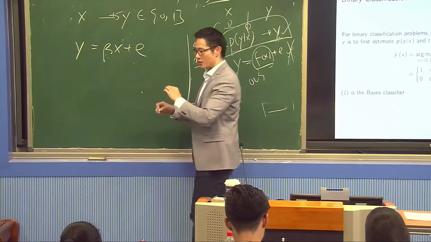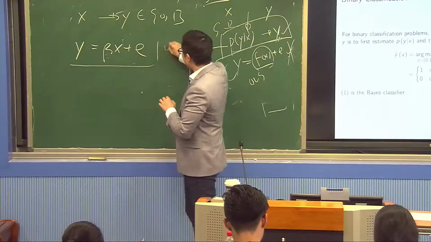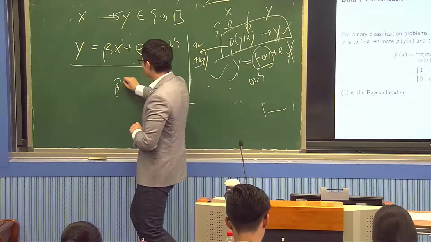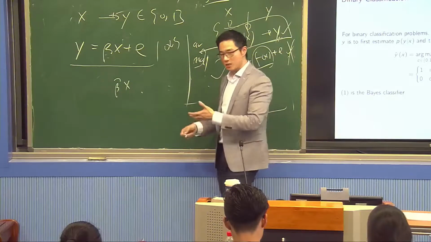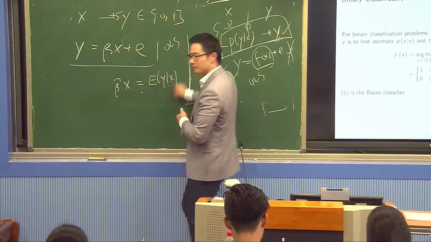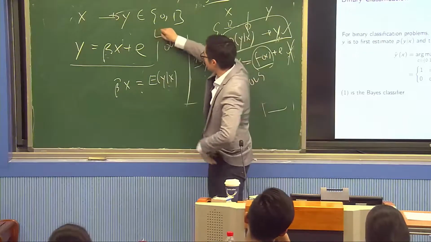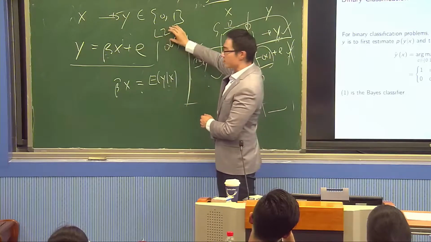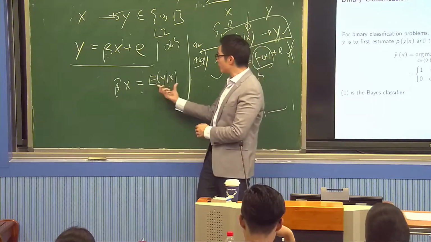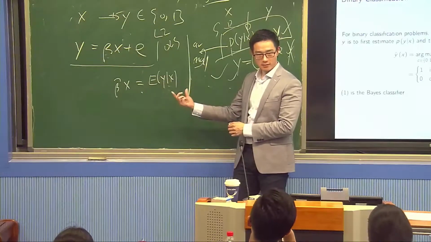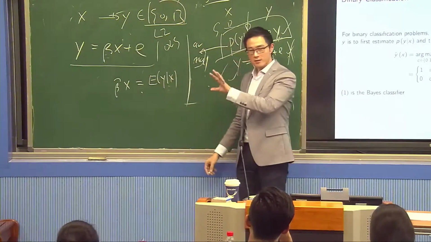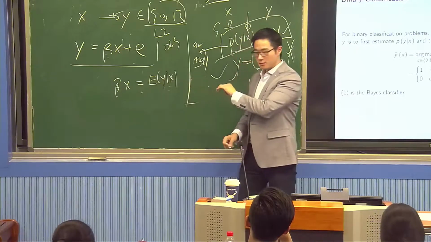Let's ask this question. If I just do linear regression like this, OLS, what is my estimate? My estimated beta hat is an estimate of what? It is an estimate of E[Y given X], because I'm using L2 loss. If I use an L2 loss, I'm trying to approximate the expectation function, E[Y given X]. But what is E[Y given X] in this case? Y belongs to {0, 1}. If Y is 0 or 1, what is E[Y given X]?